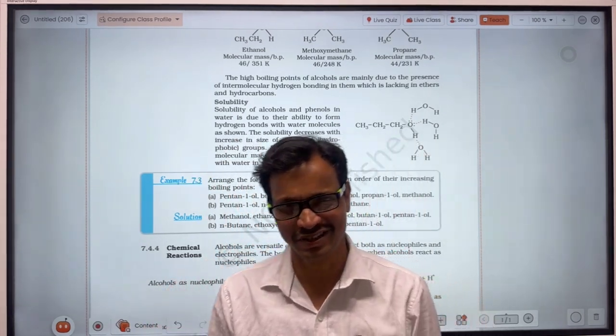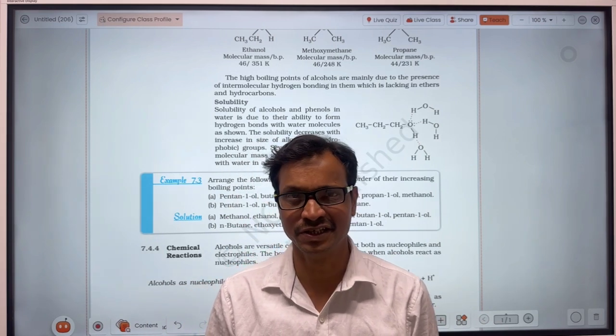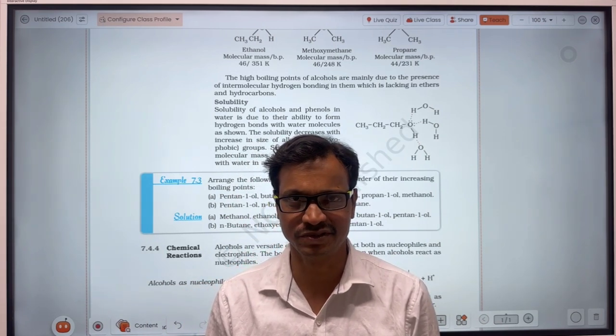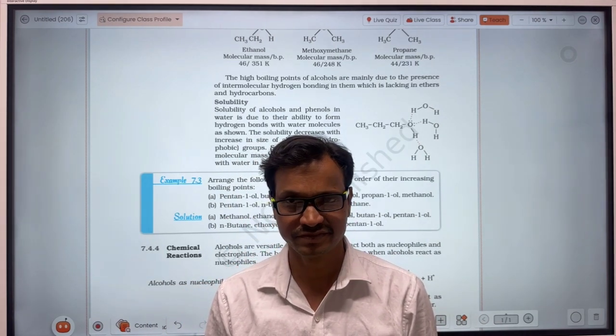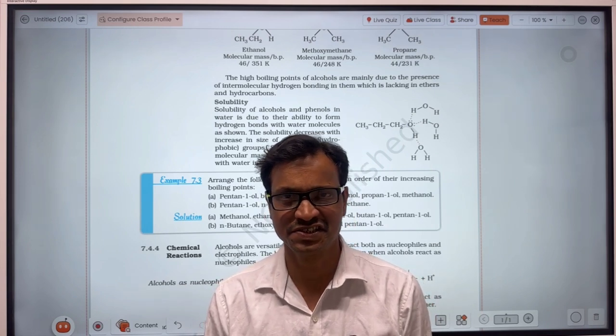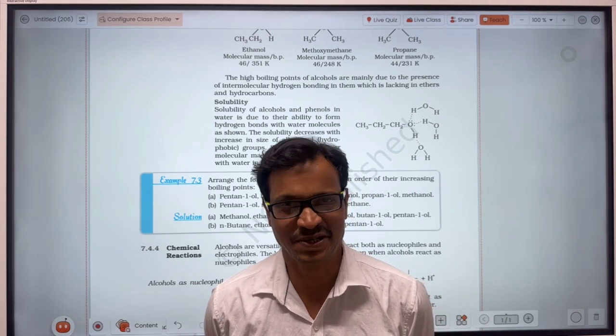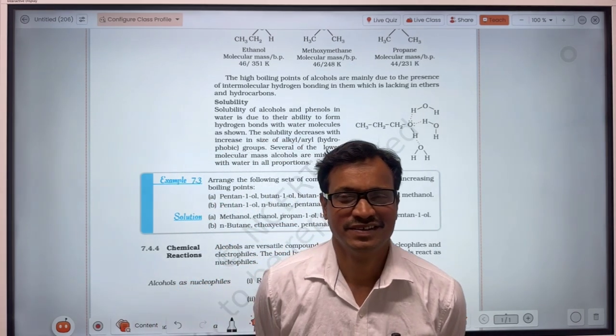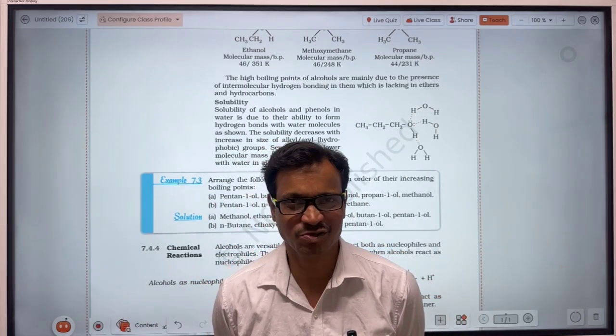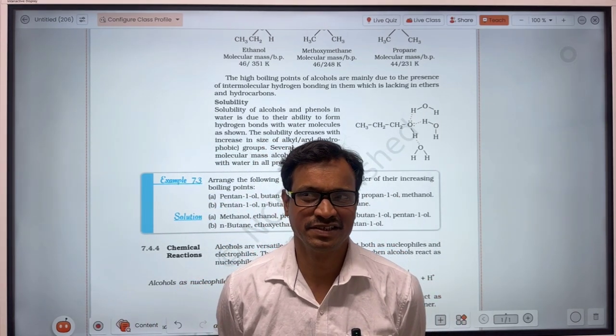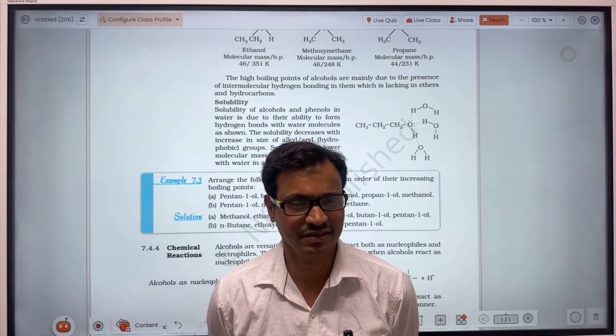For example, in our day-to-day life, the Indian government is thinking about overcoming the scarcity of fuels, particularly hydrocarbons, that is petroleum. Petroleum, that is petrol and diesel, are hydrocarbons used as fuel.